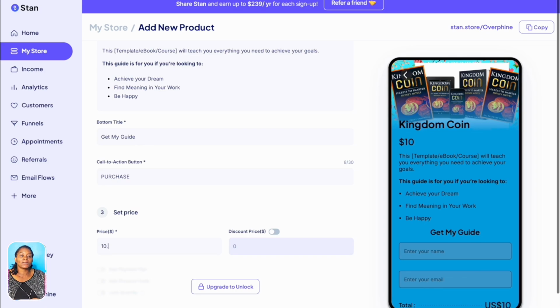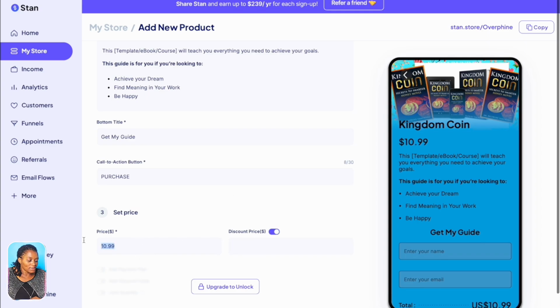And the amazing thing is that when you sell your books here, you don't have all those cuts that you have on different platforms. Here it's just going to be a transaction fee, so it's not going to be much. So if you sell like $25, they are going to take $1 something. And then to make it even more attractive, you can come here and put a discount right here.